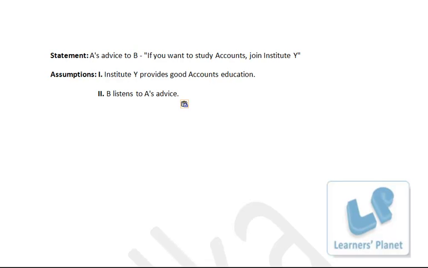So that is implied from the statement. Now the second one is B listens to A's advice. If B is not ready to listen to A's advice, then A would not have given the advice. There is some confidence in the mind of A that B will listen to him. That's why he's giving the advice. So even the assumption 2 is also true, or it can be implied. So both the assumptions are implied. So we have option E, that assumption 1 and assumption 2 both are implied.